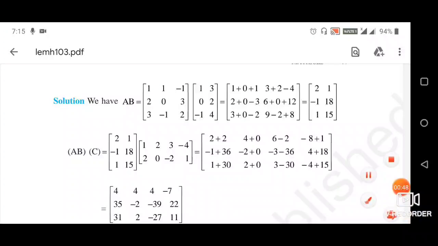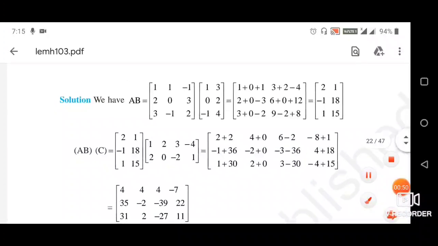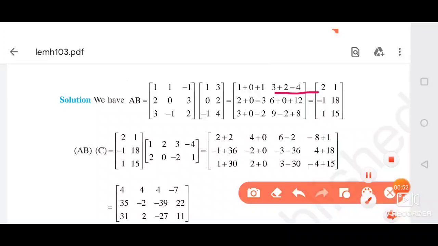So the second one, this is the place of first row, second column. To get this, you have to multiply the first row of A by the second column of B, and you have to add.